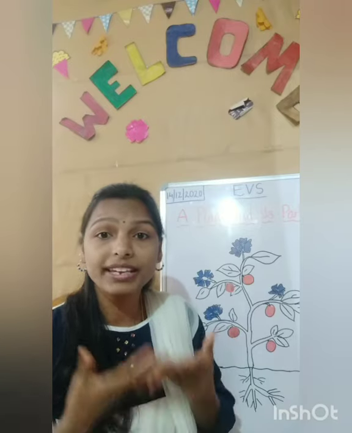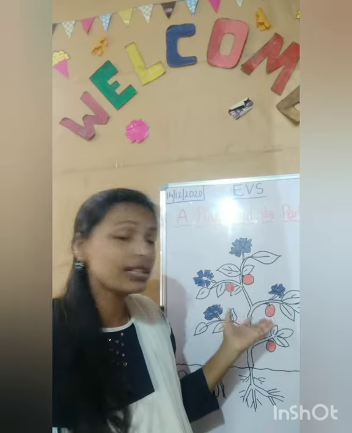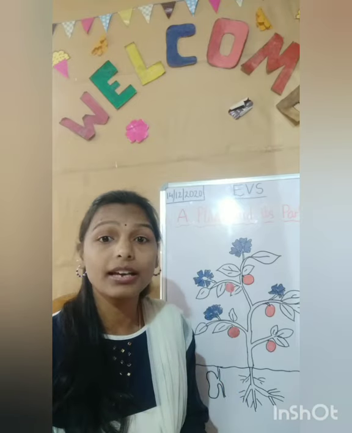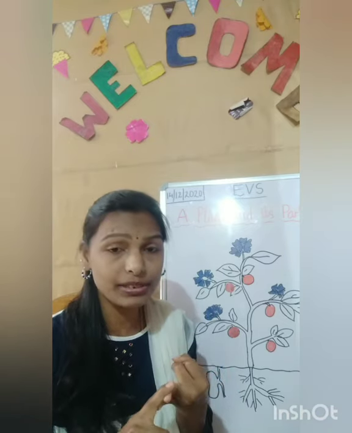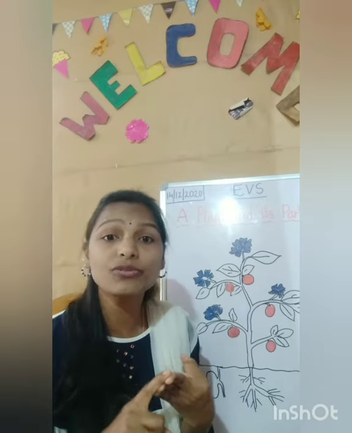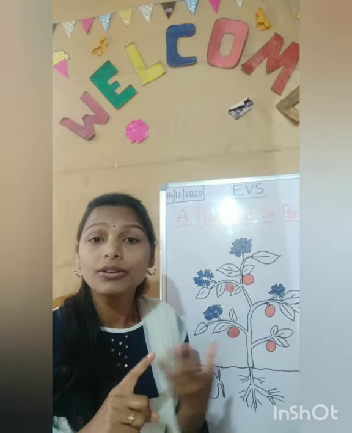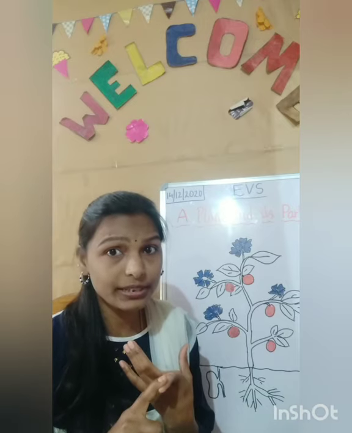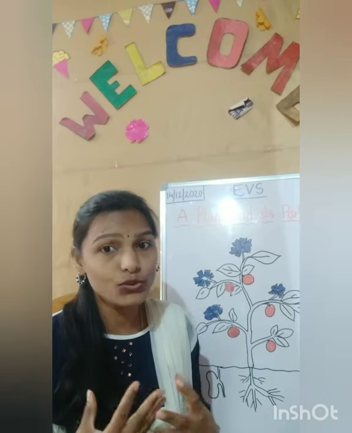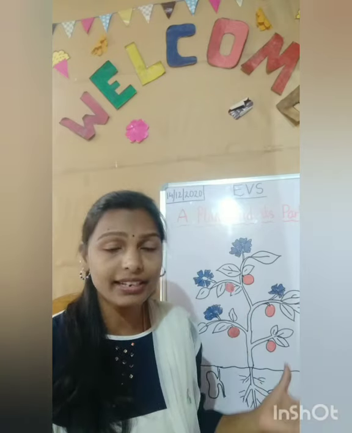You know, the air which we are taking now is called oxygen, and because of plants we are getting that oxygen. Plants give us fruits and vegetables, and there are some medicinal plants also. With the help of those plants we get medicines, children, and with the help of wood we prepare so many wood items like sofas and furniture. So plants are useful for all of us. They are very important for our entire ecosystem.